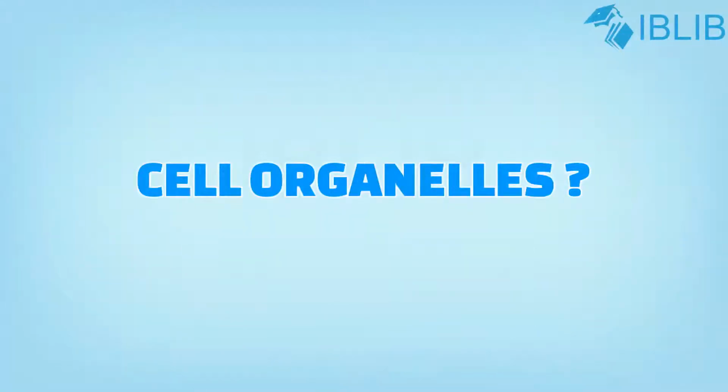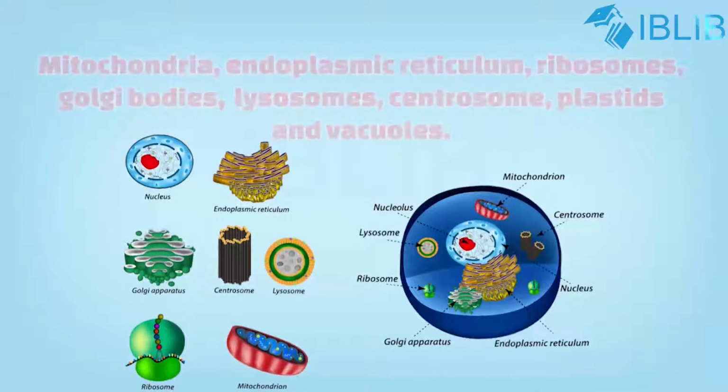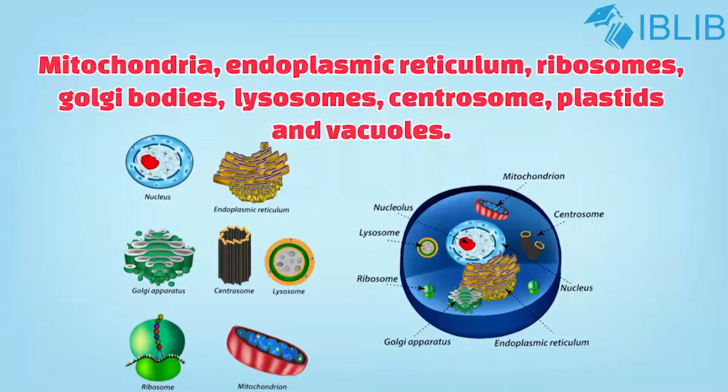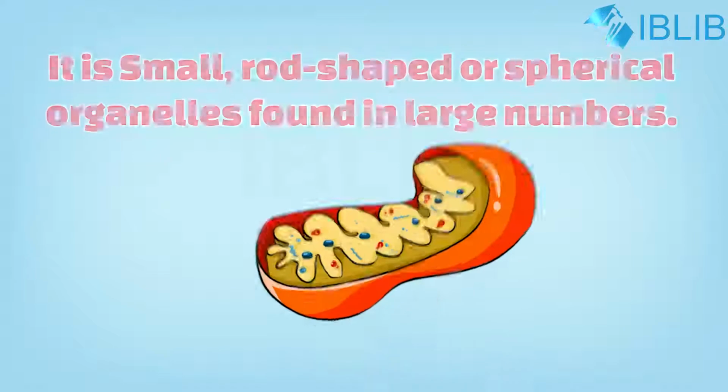Now let us know about cell organelles. In order to perform various activities, a cell has many small structures in the cytoplasm called cell organelles. Mitochondria, endoplasmic reticulum, ribosome, Golgi bodies and vacuoles are some of the cell organelles. Let us start with mitochondria.